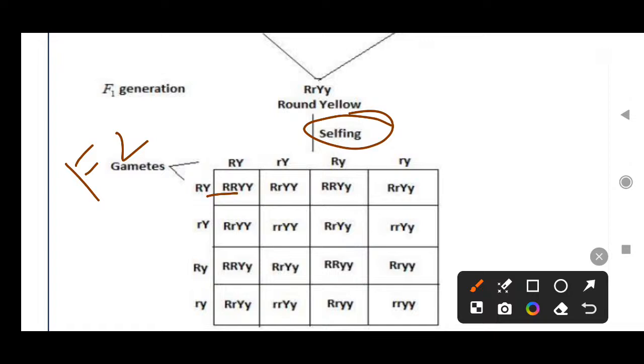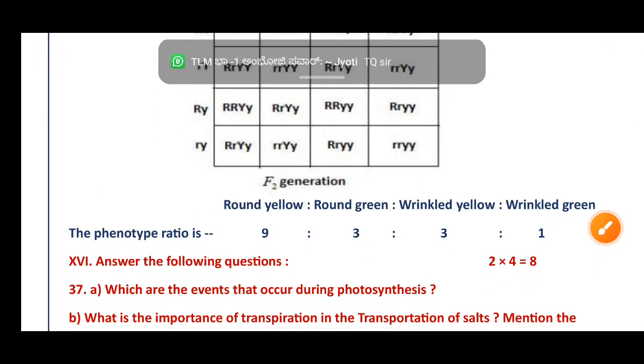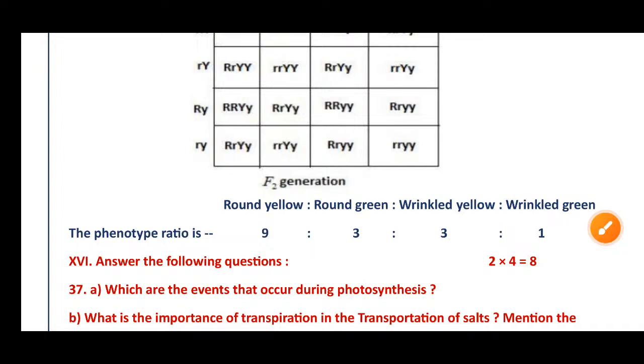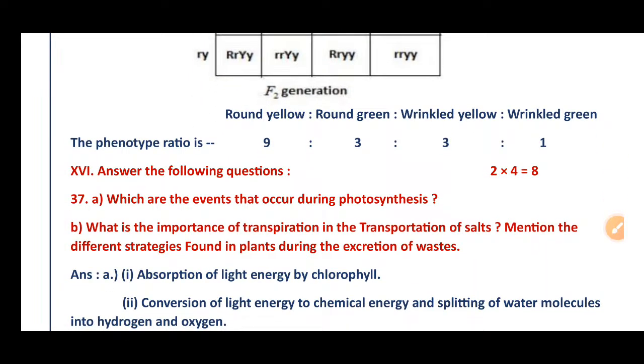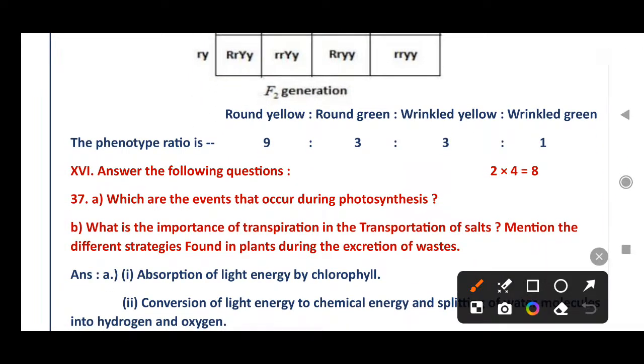And whenever we cross multiply all of these, we get the results. Those results are: round yellow, 9 plants; round green, 3 plants; wrinkled yellow, 3 plants; wrinkled green, 1 plant. Then the phenotype ratio is 9:3:3:1.